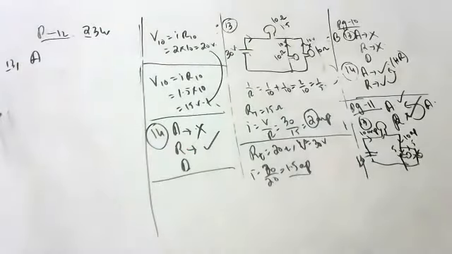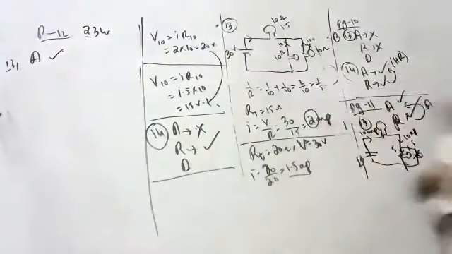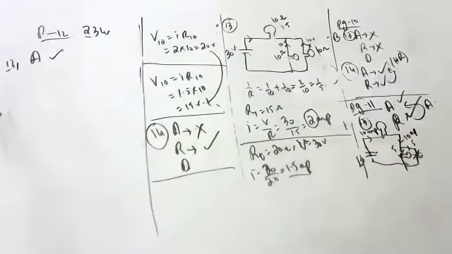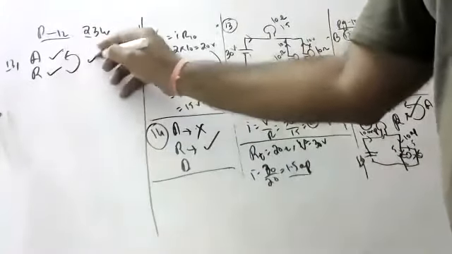Assertion: they are saying generally the color of indicators changes in a particular pH range. True, sir. Of course, true. Indicators change in a particular pH range. Okay. Next, reasoning: indicators are weak acids or weak bases and exhibit different colors in molecular form and ionic form. That reason is also correct, and it is the correct explanation.